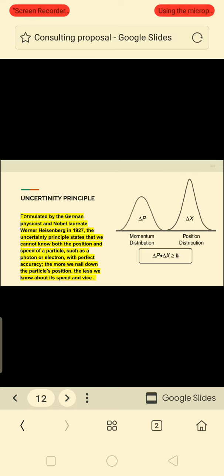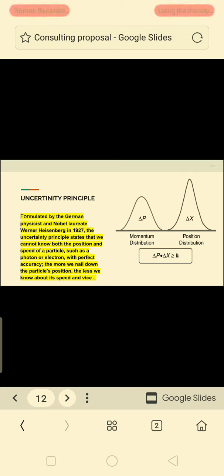We are unable to find out both things at the same time; there lies the uncertainty, and we cannot find out exactly the momentum and position of the particle. So this is known as the uncertainty principle, and is given by delta p delta x, which is greater than or equal to h bar over 2. You can see in the diagram the momentum distribution and the position distribution.